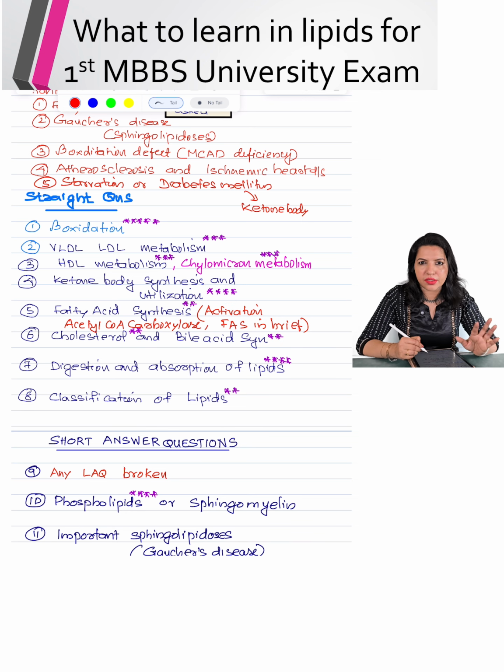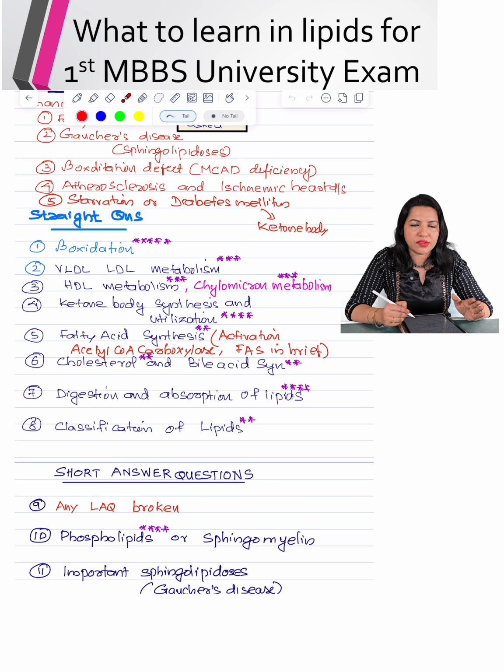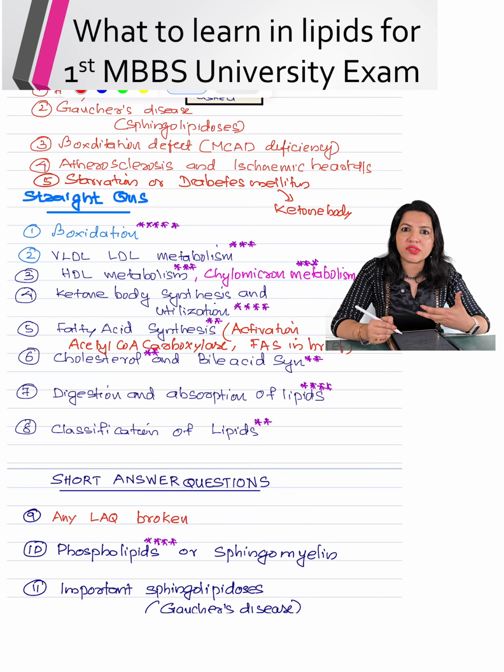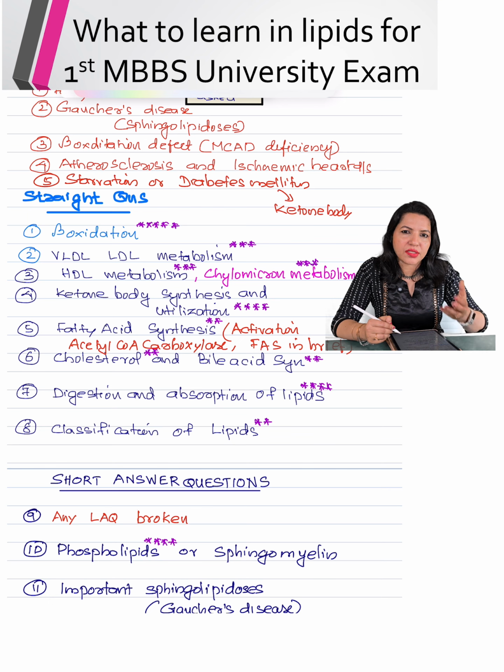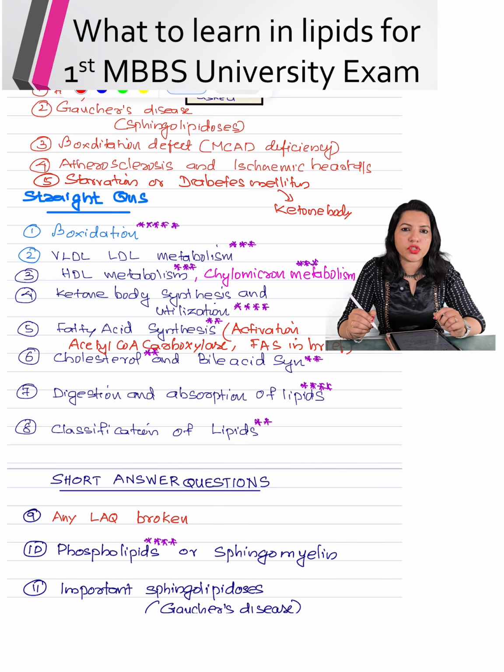Then fatty acid synthesis. One time fatty acid synthesis was asked as an essay question. You need to learn all the steps of fatty acid synthesis. What you have to learn is where it is occurring, then the preliminary steps like the activation of acetyl coenzyme A carboxylase and the transport of fatty acid. Then you have to learn about the fatty acid synthase complex. The steps of the fatty acid synthase complex you need not elaborate; maybe you can draw a flow chart of that. That itself is enough. Then the regulation of fatty acid synthesis. This is what you have to write.